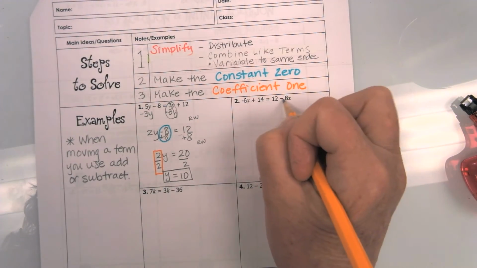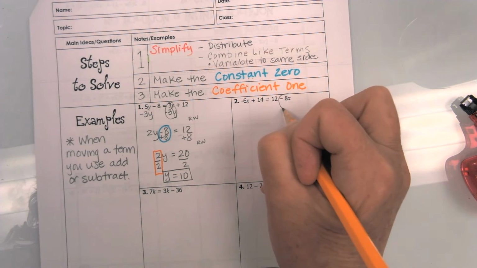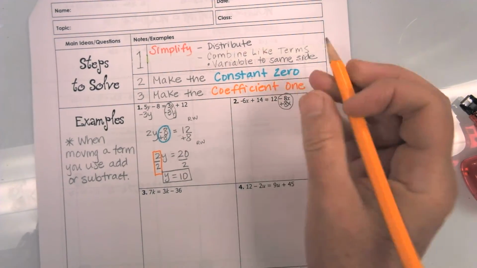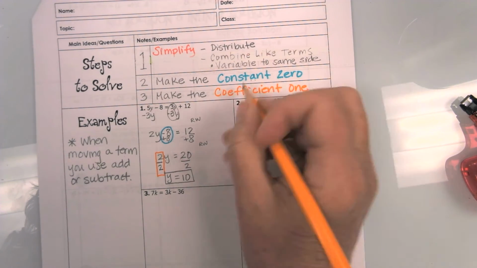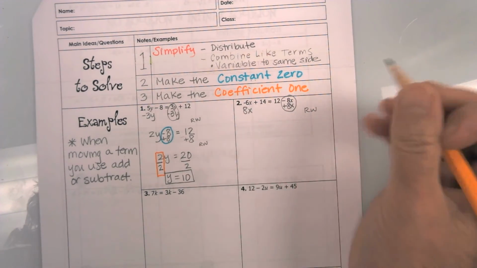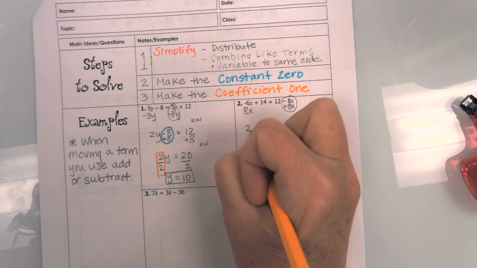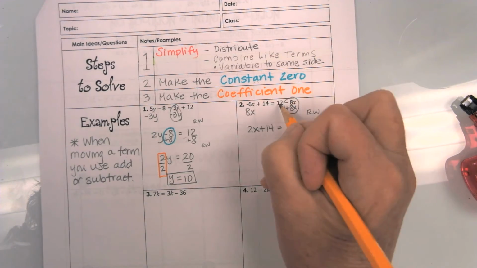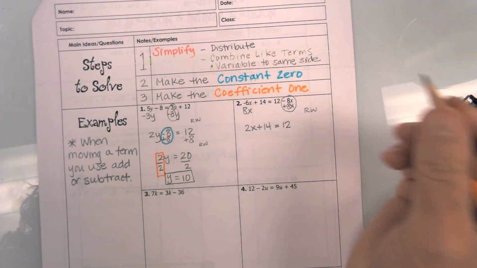Now this time, I want to move my negative 8 because when I move my negative 8, I'm actually going to add a positive 8x. And when I move it to this side, it's going to give me a positive number. So I'm going to go ahead and rewrite. I have a negative 6 and a positive 8x, so I get 2x plus 14 equals 12. Because remember, I moved that over and flipped the sign.